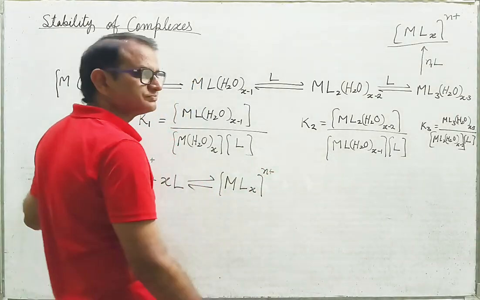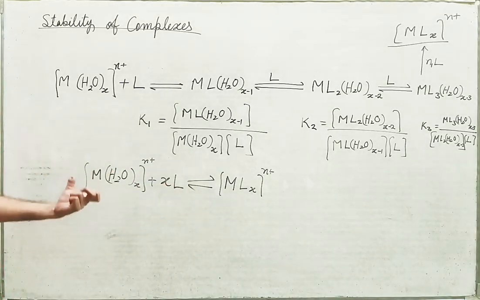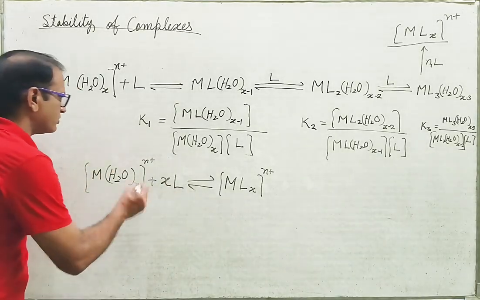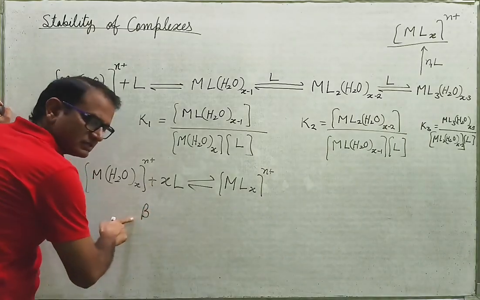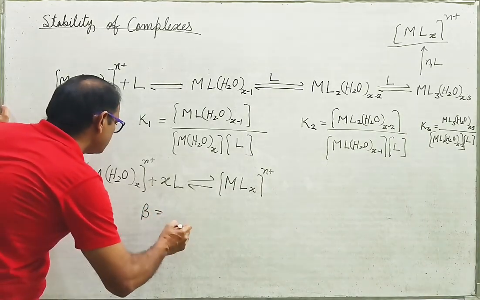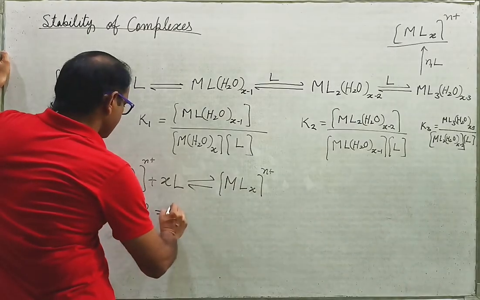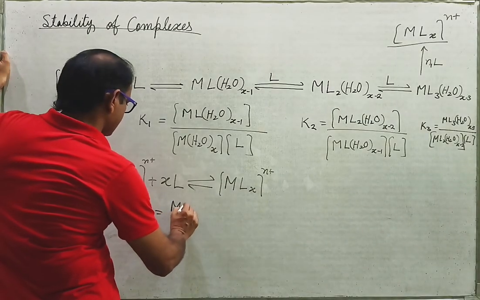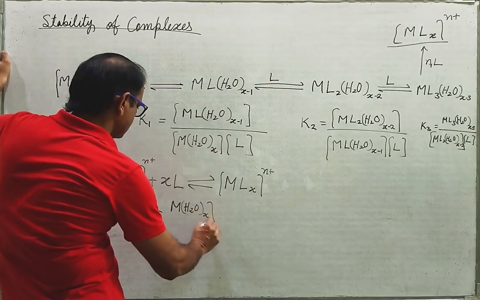Am I right? So this is happening in a single step. The stability constant for this step will be, say, beta. Beta will be equal to [MLx] upon [M(H2O)x][L]x.